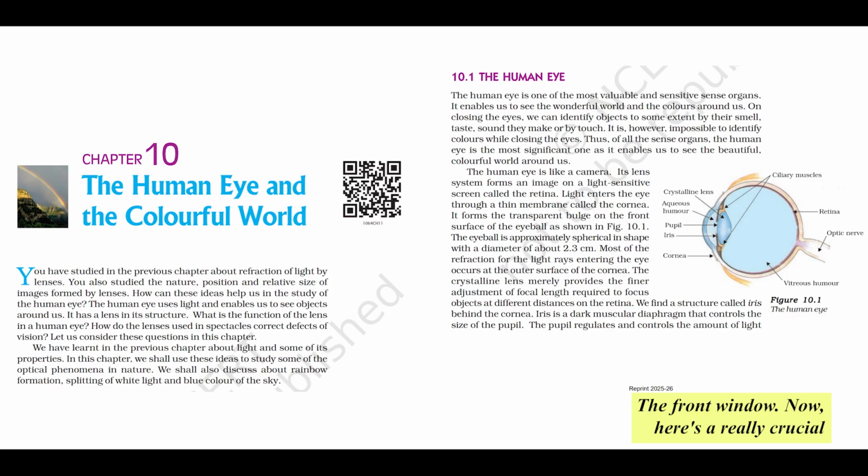Now, here's a really crucial point for your understanding, especially for exams. The majority, and I mean most of the refraction, that's the bending of light rays as they enter the eye, happens right there at the outer surface of the cornea. It does the bulk of the initial coarse focusing. So most of the bending happens right at the start. Exactly. The cornea does the heavy lifting initially.